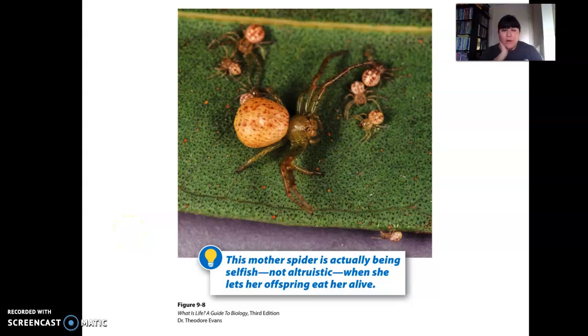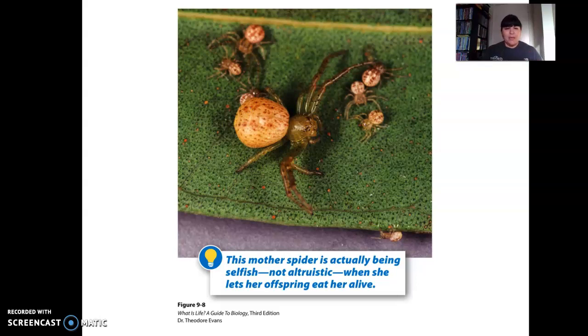I know, what a horror show, right? So you guys are thinking, no way. Yes. So this spider, it says this mother spider is actually being selfish, not altruistic, when she lets her offspring eat her alive. Ew, what? Okay. So yeah, it's this idea that really, of course, she's not thinking about this, but her DNA is in her progeny, and so she's giving them a leg up.